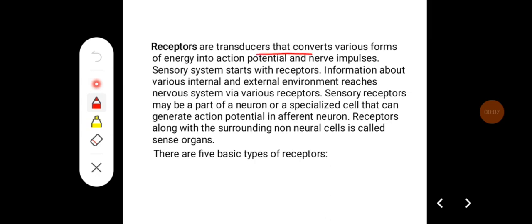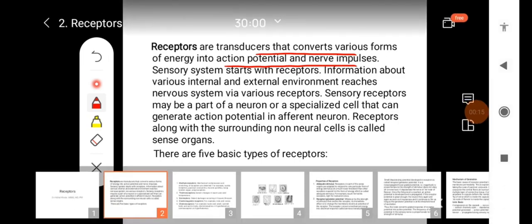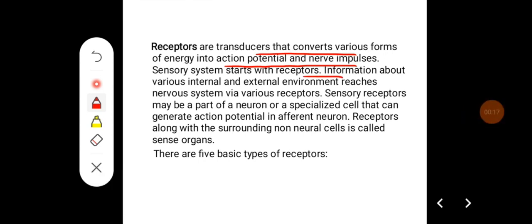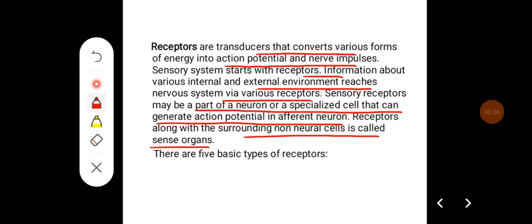Receptors are transducers that convert various forms of energy into action potentials and nerve impulses. The sensory system starts with receptors. Information about various internal and external environments reaches the nervous system via various receptors. Sensory receptors may be part of a neuron or a specialized cell that can generate an action potential in an afferent neuron. Receptors along with surrounding non-neural cells are called sense organs.